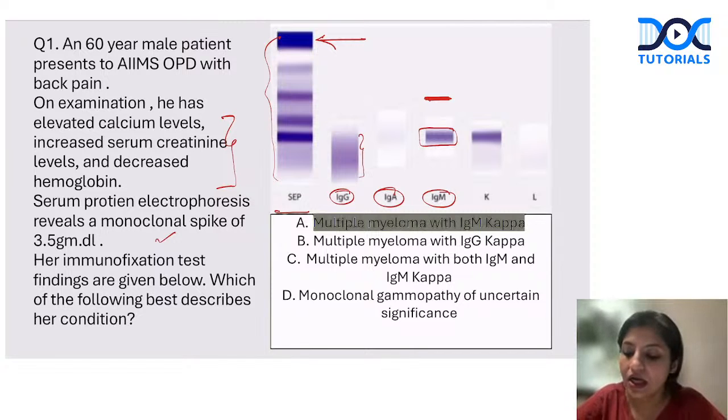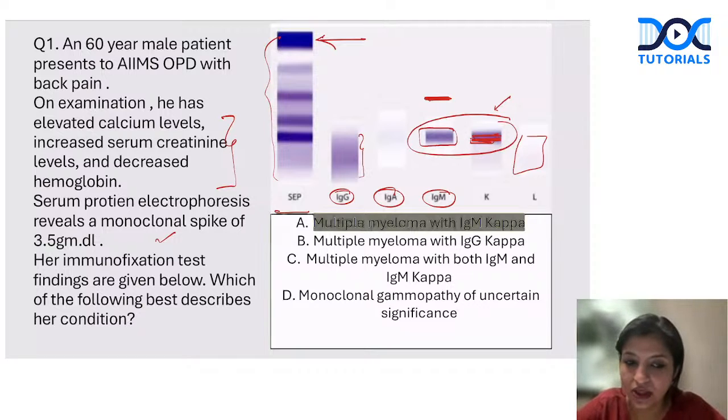Now if you look at the kappa here, again in kappa there is a particular fixed band. This is the kappa spike, you can see that. And in the lambda there is a diffuse band again. So what is the monoclonal protein in this? That is the question here. So yes, this is multiple myeloma, but the monoclonal protein here is IgM kappa. Do you understand that? This is a monoclonal protein with IgM kappa.